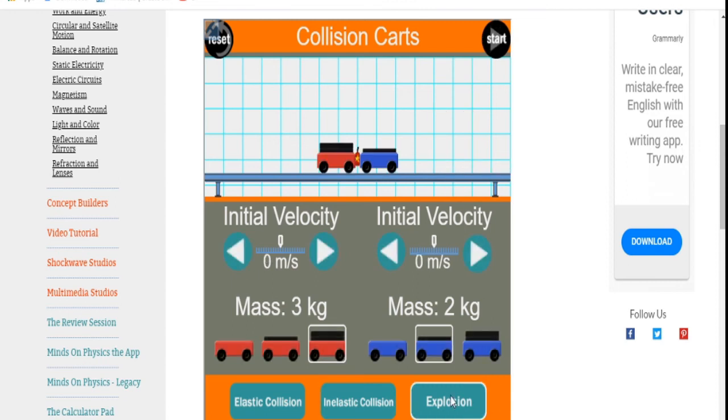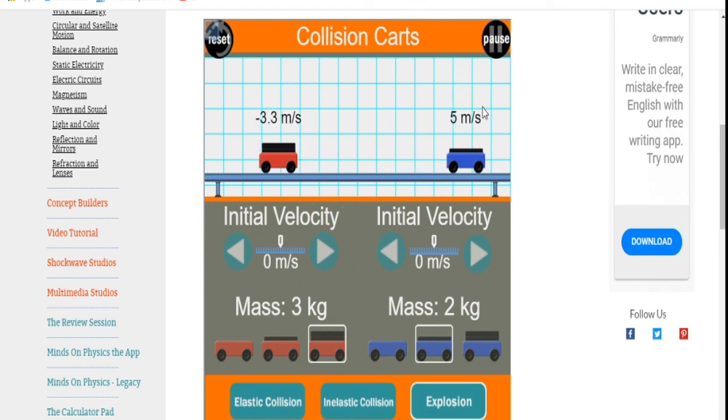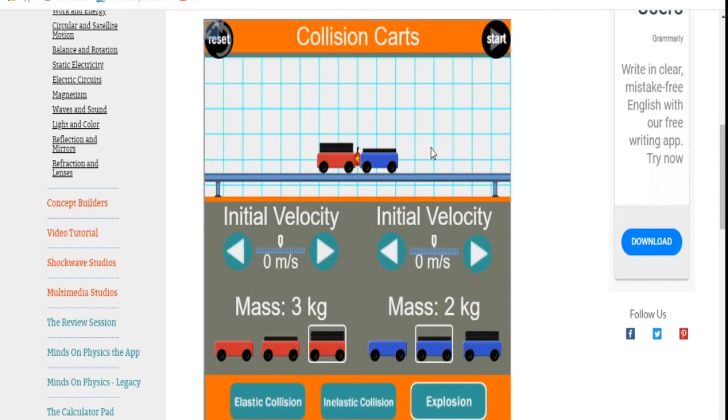Now let us see the explosion case. Let us take a mass of 3 kg and a mass of 2 kg. Let us see the explosion. When both the carts are coming together, let us see how the explosion takes place.